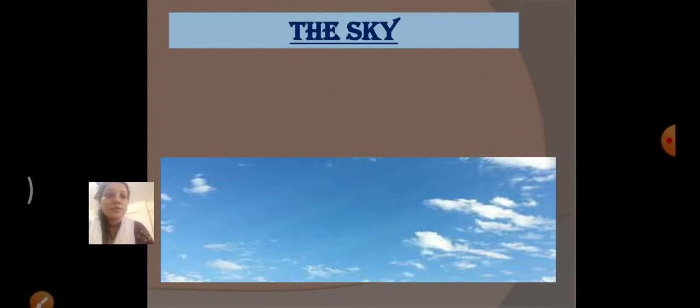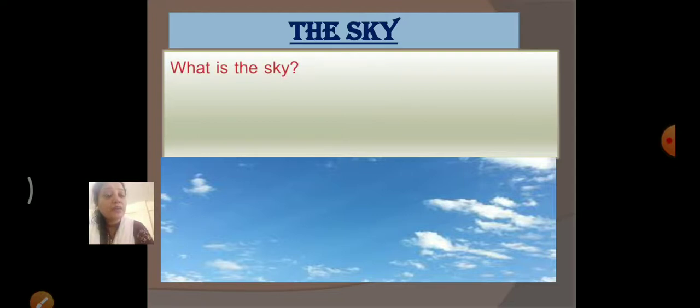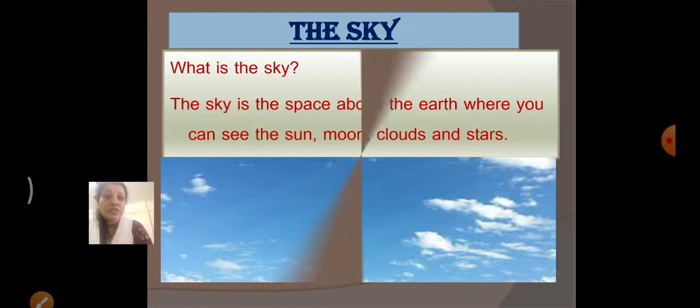Now the teacher is going to explain about the sky. You can see in the image down here, right? The blue color sky. Yes. Now what is the sky? Tell me, what is the sky? The sky is the space above the earth where you can see the sun, moon, clouds and stars. Okay, the sky is the space above the earth, where you can see sun, moon, clouds, stars, right? So this is the sky.